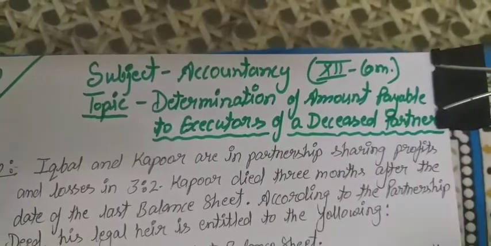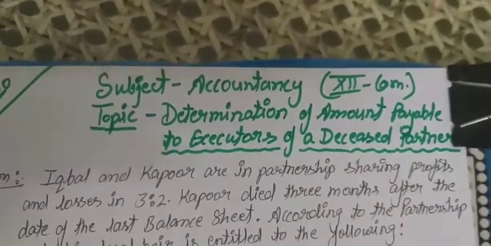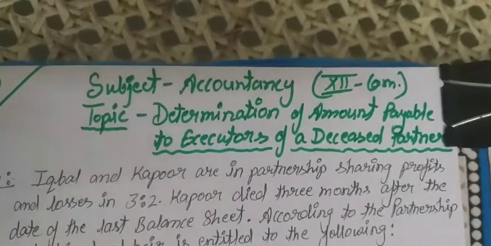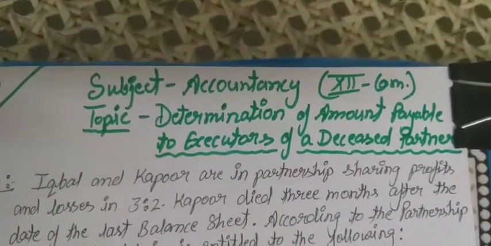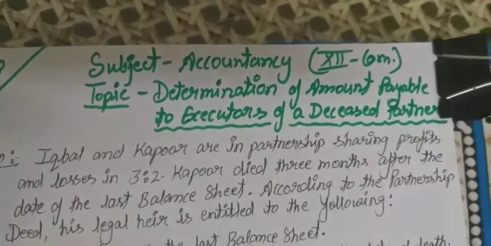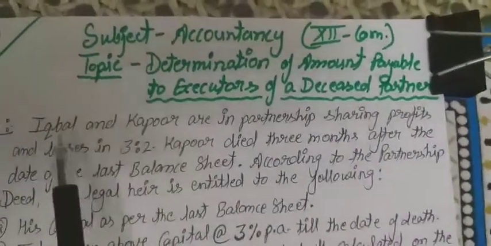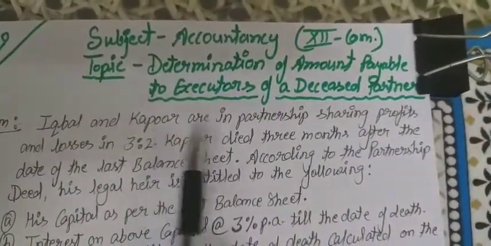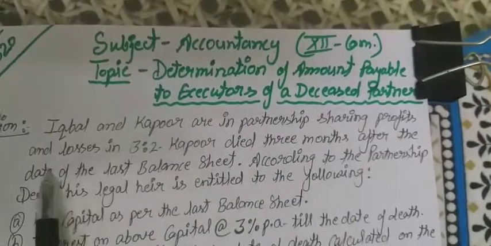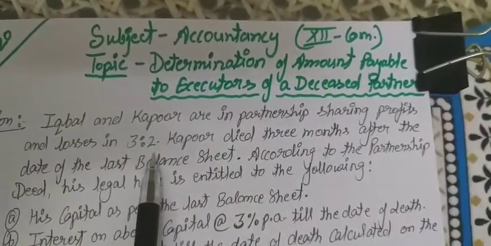So that's why we have a question related to the computation of amount for the deceased partner in the firm.